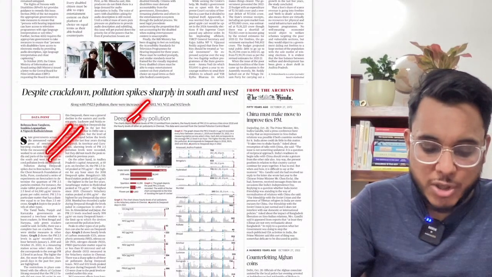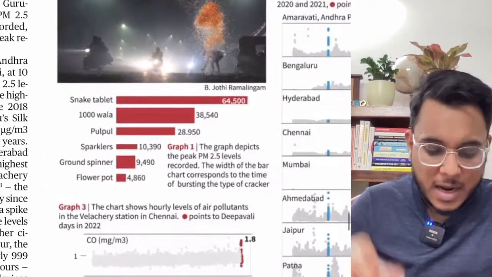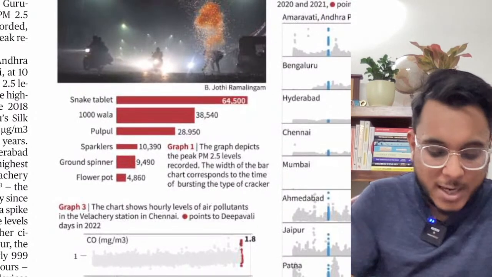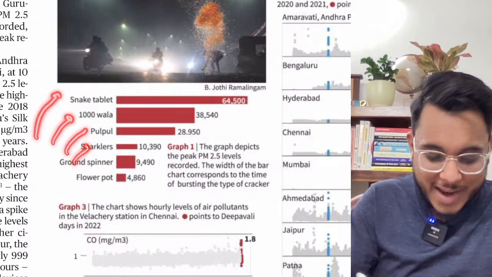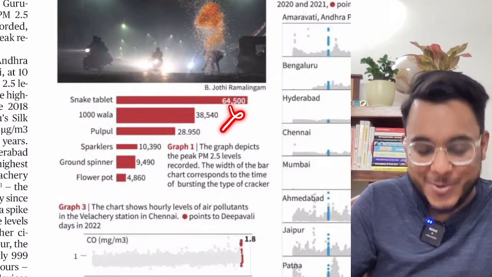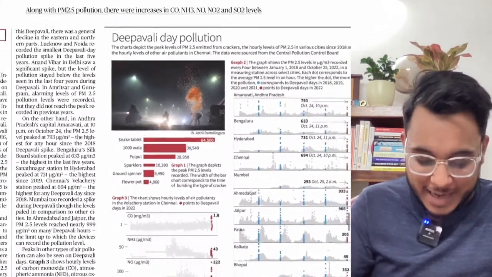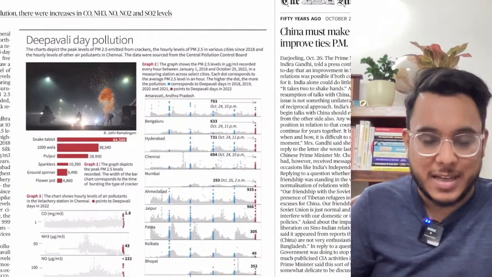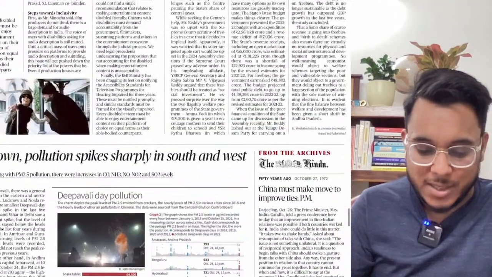Despite crackdown, pollution spikes sharp in the south and the west. Now the article is talking about how much pollution is emitted by the different kinds of firecrackers, snake tablet, pulls, and flower pot. So you don't need to track which firecracker emits how much pollution, and the article is telling in different cities what the pollution was after the Deepavali festival. So no need to go into this particular article, not very important.